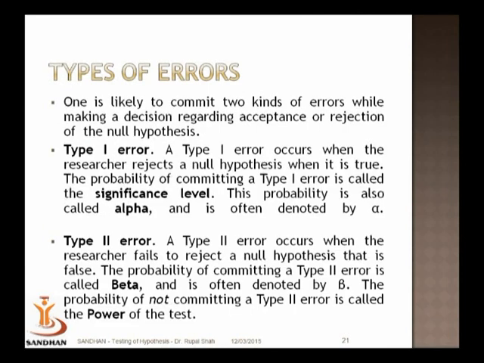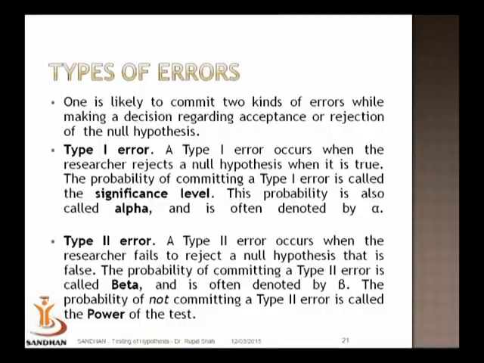Now in making the decision, as we are saying that we are going to take a decision based on a sample regarding acceptance or rejection of the null hypothesis, that means we are going to find a decision rule. But our conclusions are based only on the sample which we have available, and we are making the conclusion for the entire population. So we may commit an error in drawing our conclusion, because if your sample gives evidence which is not actually true for the entire population, it may lead to a wrong conclusion.